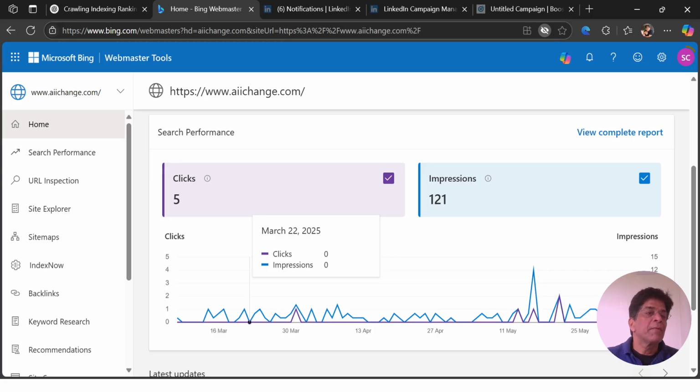Similarly, we can use Microsoft Bing. There also we can register in the same way. Once you have registered in Google, it is very easy to register in Webmaster Tools of Microsoft. In the same way, it will also give you the performance of your website or app. This is the preliminary analysis of the website, how it is working, and then we see what problems we have in the website, why it is not indexing, why it is not promoting. All that involves a huge process of execution that we'll see in module 3.